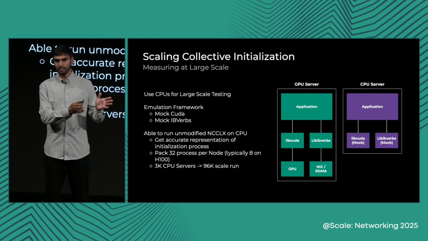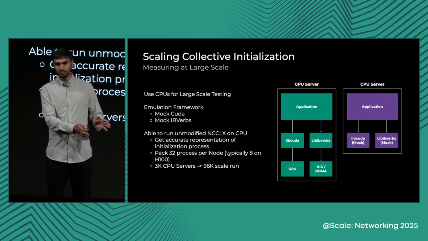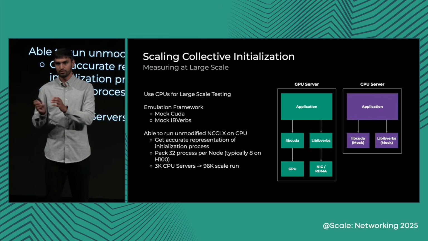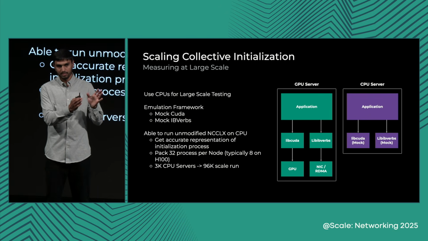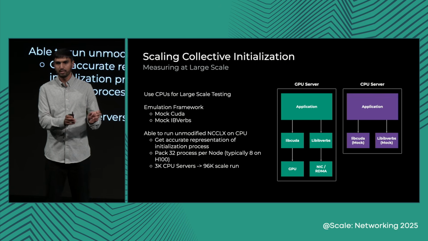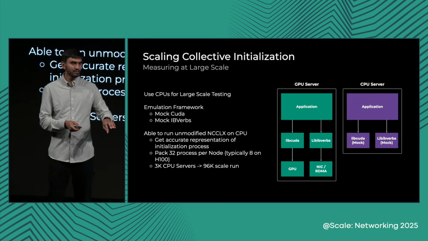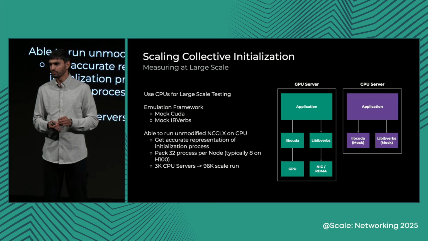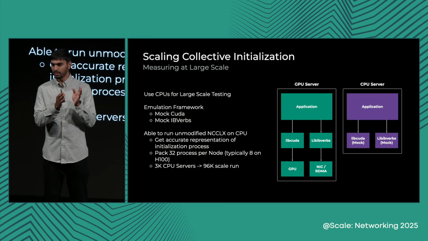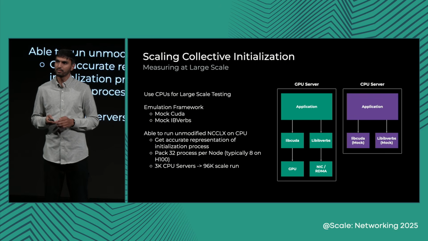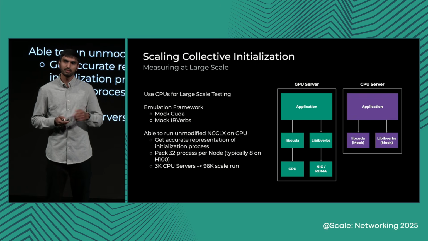So we thought of taking a collective application which runs on a GPU and running it on a CPU. In order to do so, we needed to solve two key problems. The collective application that runs on a GPU has two key hardware dependencies. One is CUDA, in order to program the GPUs for the collective kernels, and the other is IB verbs, which is to program the NIC for RDMA instructions. And we mocked both of these implementations. With this, we took the collective library, compiled it for the CPU, and were able to run it without any single line of modification in the application.